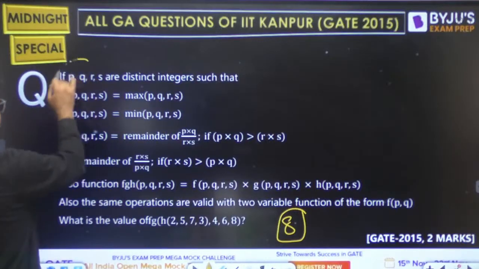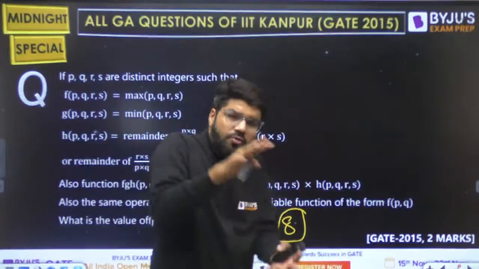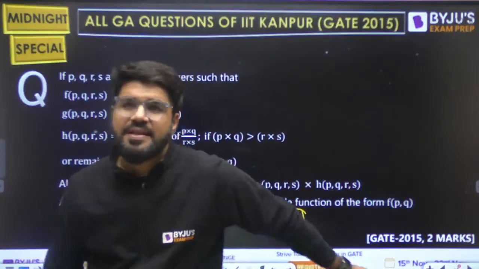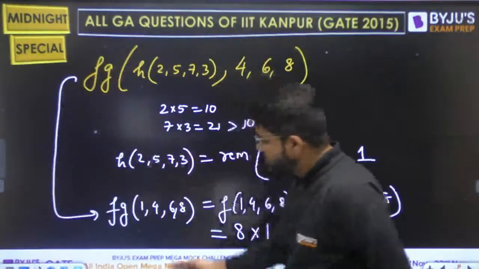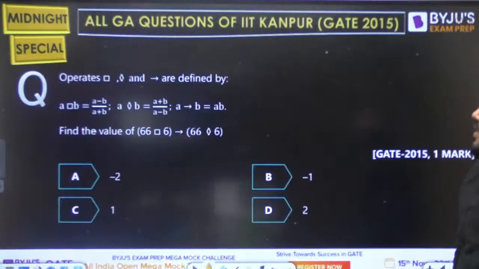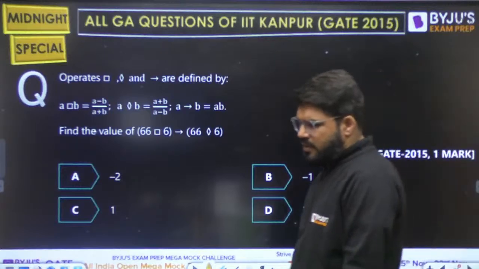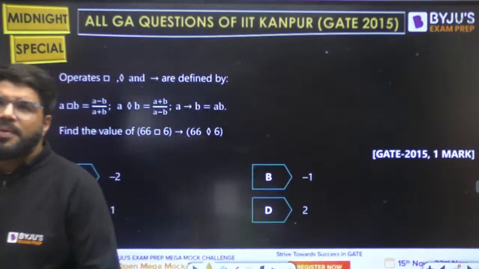But the only difficult part is students look into the length of the question and they just neglect the question and they lose 2 marks easily. But eventually it is a very easy calculation. Let's go to the next. Simple question based on some random operators defined.